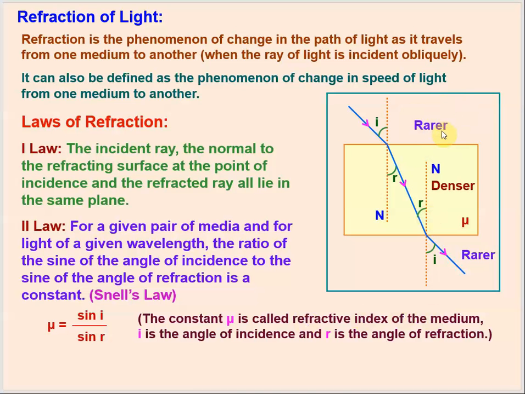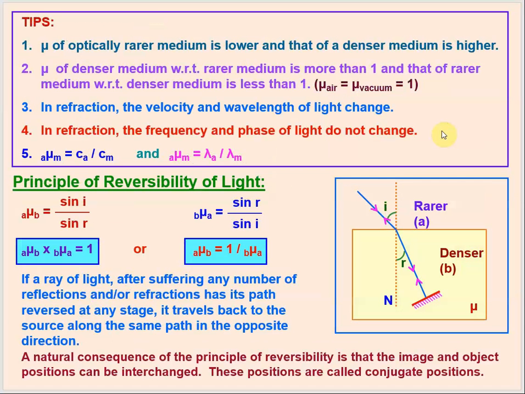So whenever a light ray goes from one kind of medium to another kind of medium, depending upon the nature of the medium, the properties of the light ray change in terms of its speed or its wavelength. It always follows these two laws. Now we can talk about a few important terms associated with the refraction of light.